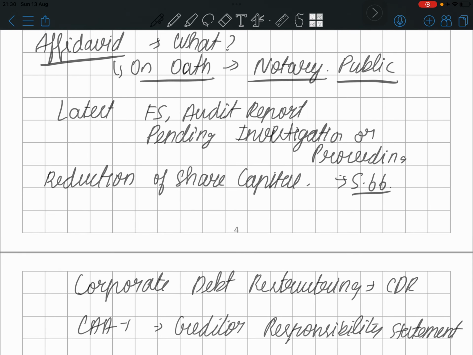Even it is applicable for reduction in share capital. Yeah, reduction in share capital is kind of buyback. You're going to reduce the shares, but it's a different subject. Buyback is totally different from reduction in share capital, but the core process is similar.